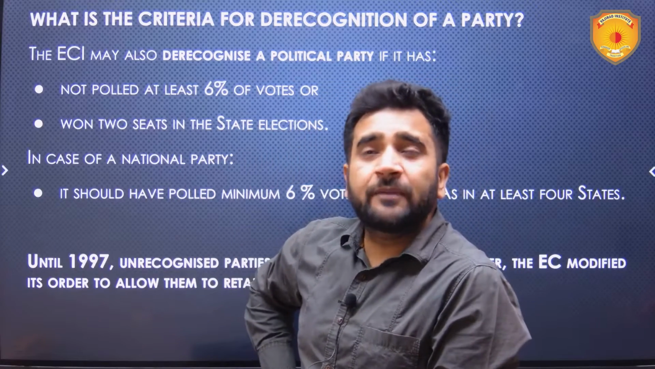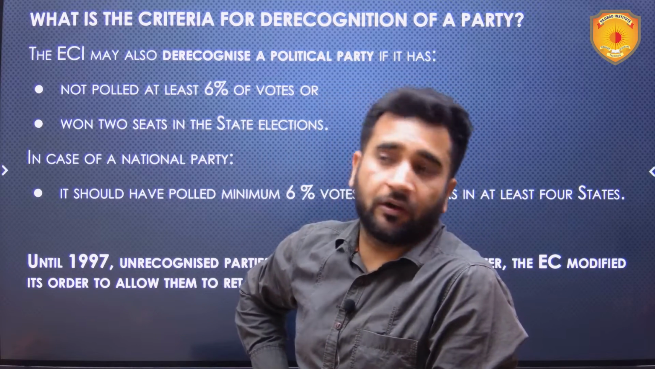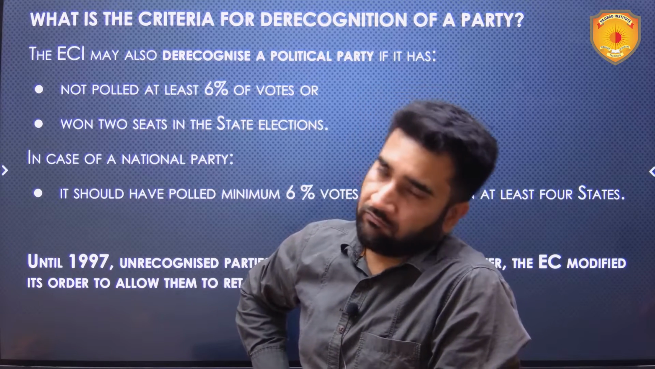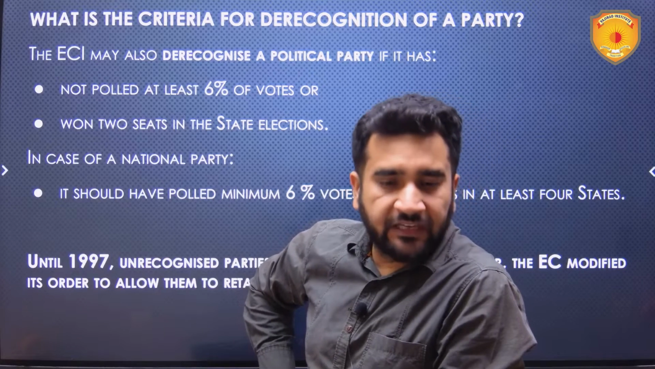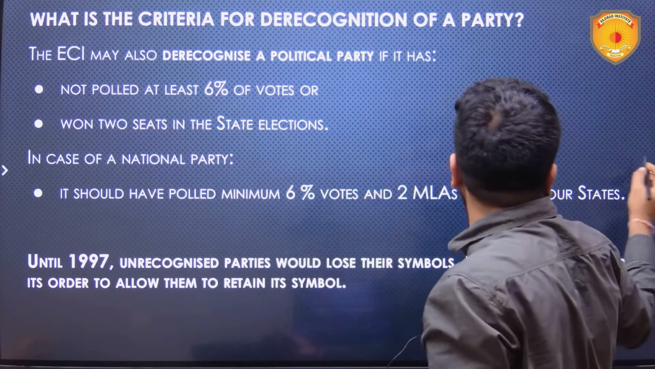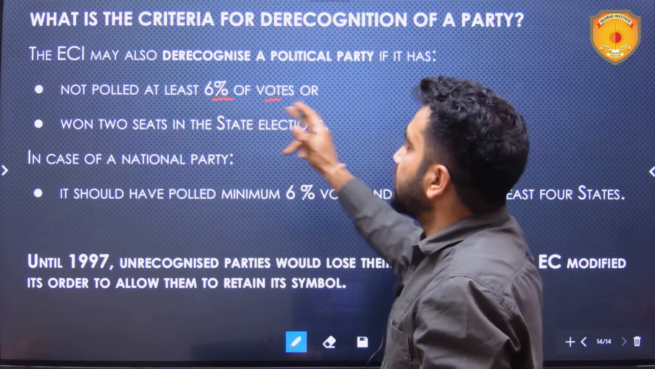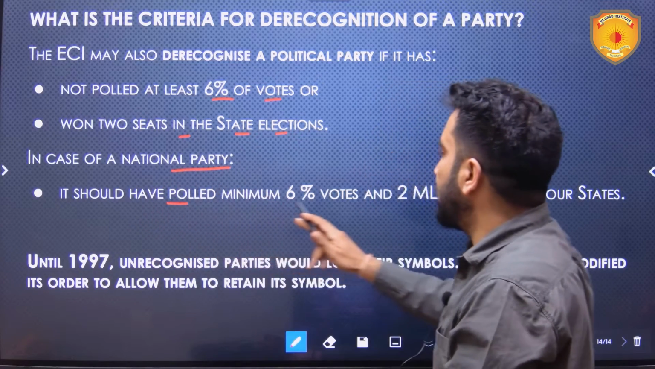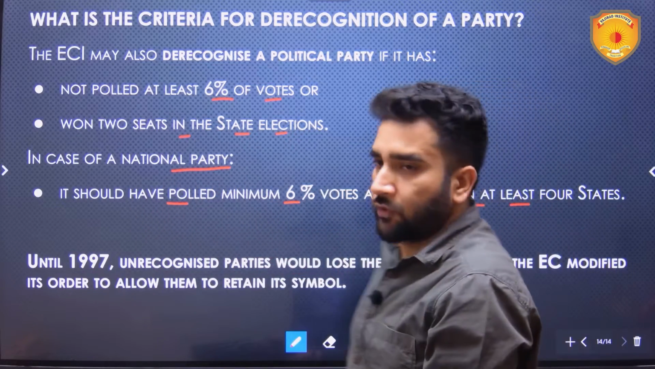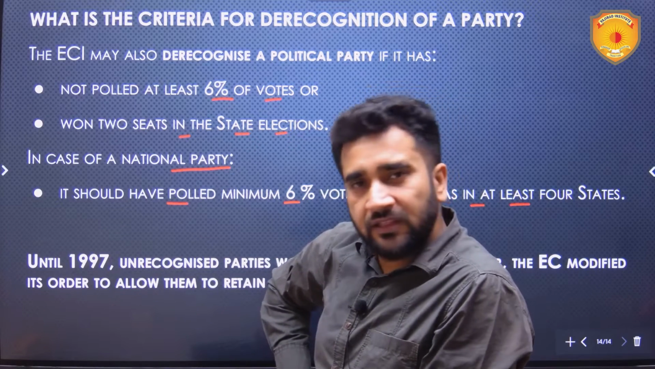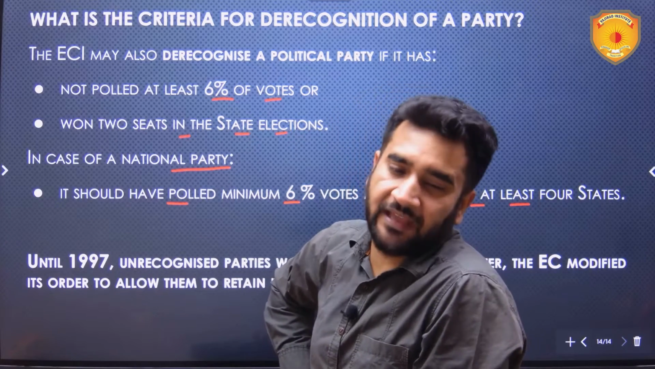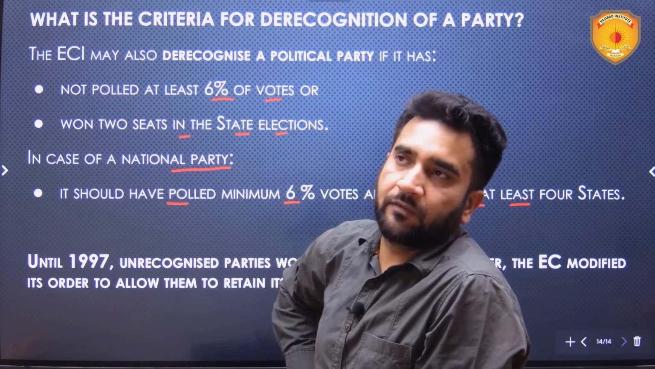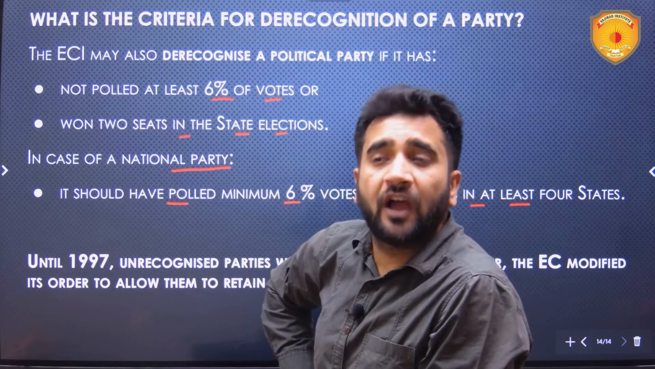Now, can any party be derecognized also from a state party or a national party? Yes, if those criteria are not met, then the political party can be derecognized. ECI may derecognize a political party if it has not polled at least 6% of votes and won 2 seats in the state elections. In case of a national party, it should have polled minimum 6% votes and won 2 MLAs in at least 4 states. So if these criteria are not met, then the Election Commission of India can derecognize that political party from a state party or a national party. But remember, that party will be registered unrecognized.